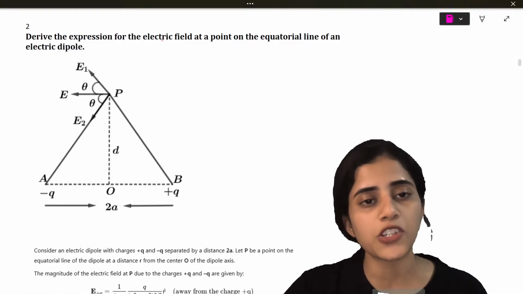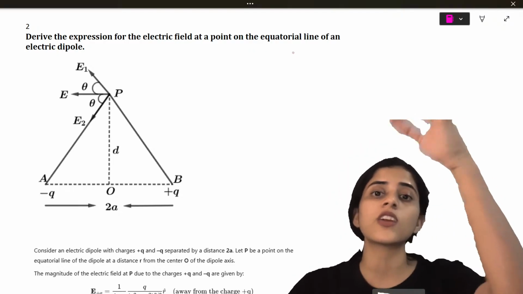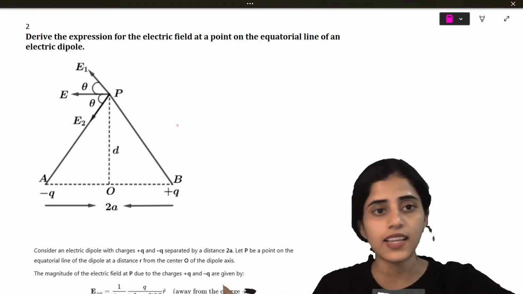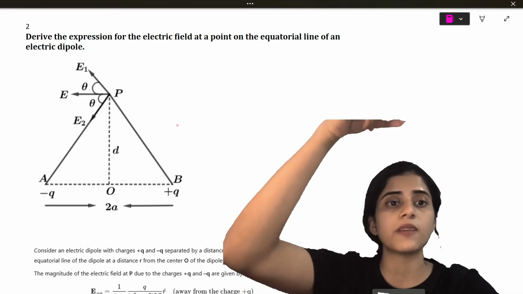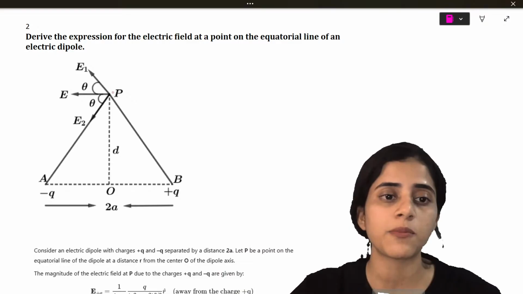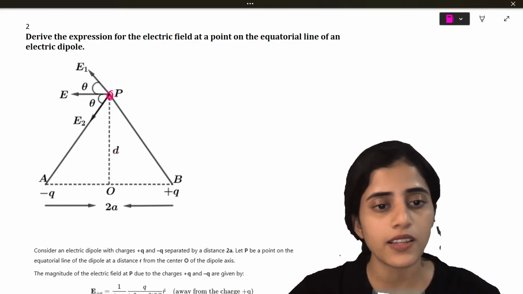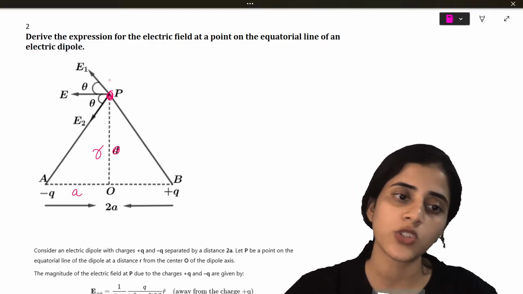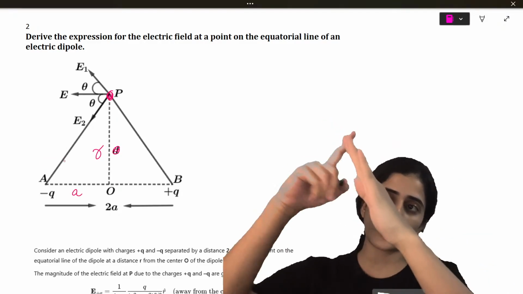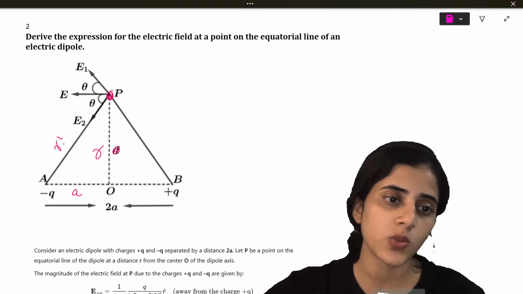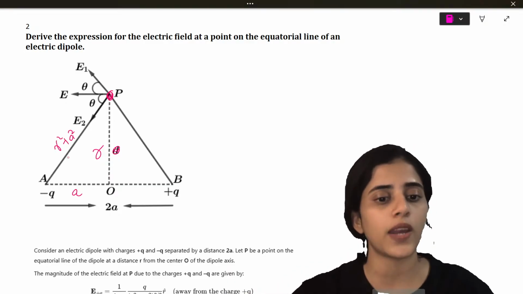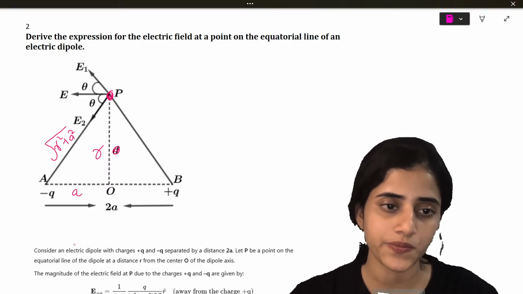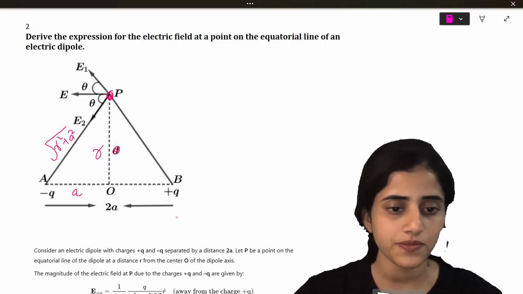Next, derive the expression for electric field at a point on the equatorial line of an electric dipole. The other one was axial; this is equatorial. Equatorial is like a point on top. So let's say the point is P. According to my derivation, this is going to be r, and this is going to be a. What is the distance between the charge and the point? Square root of r square plus a square. Isn't it? Pythagoras theorem.